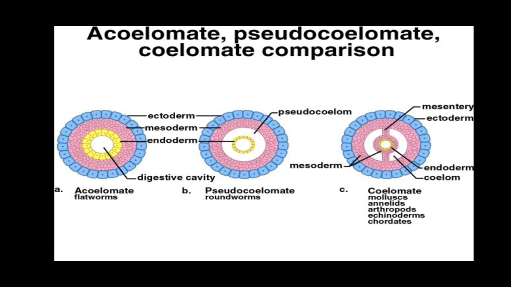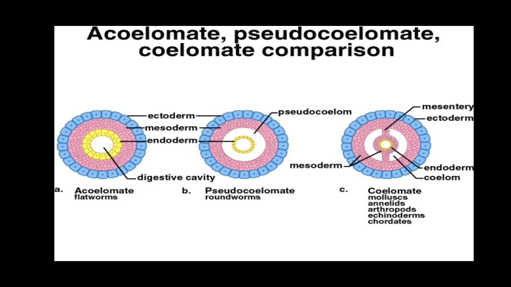Then come the pseudocoelomates. The animals with the false coelom are called pseudocoelomata. The organisms belong to the phylum Aschelminthes and the Nematoda. If the body cavity develops between the mesoderm and endoderm, it is called pseudocoelom, that is the false body cavity. Pseudocoelom develops from the blastocoel. Now this is another term that we will discuss in the next topic.